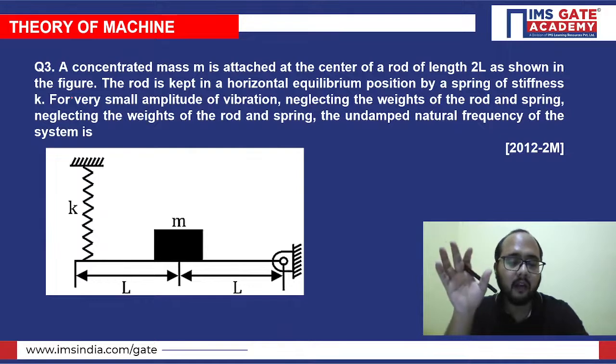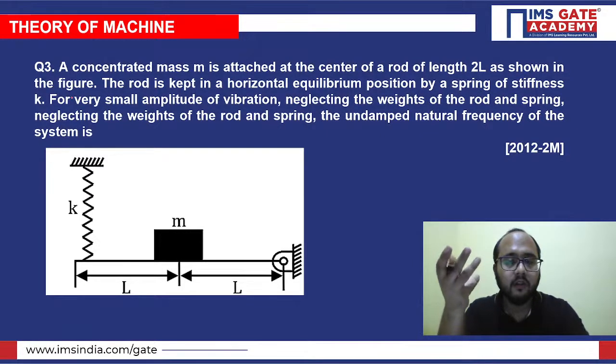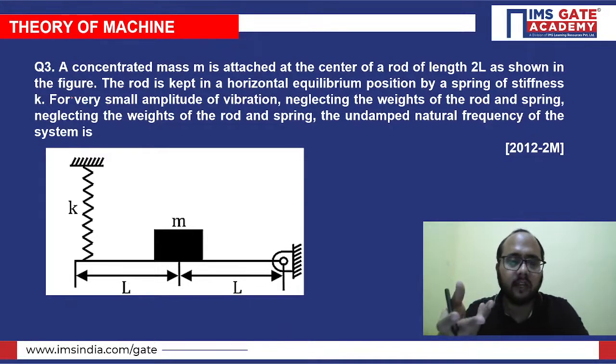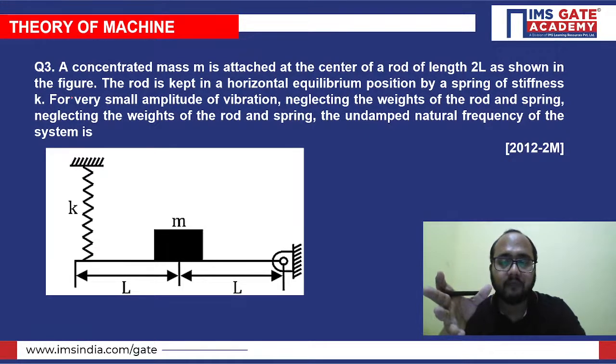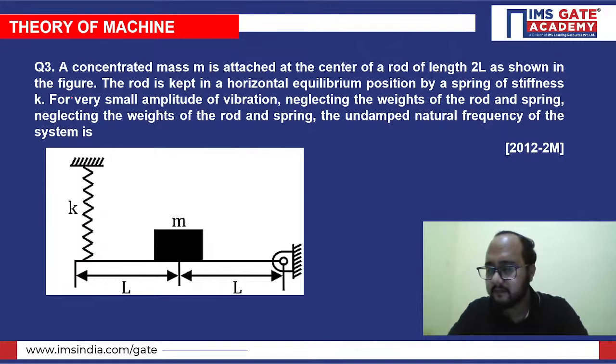So we will be aware of that particular situation, to know at which force frequency value the amplitude of vibration will be more. That is a very important reason why we are finding the natural frequency: to know from which frequency value we will have a higher amplitude of vibration. We'll take precautions accordingly. So we should know at which frequency value the amplitude of vibration is more. I hope this is clear to everybody, right?